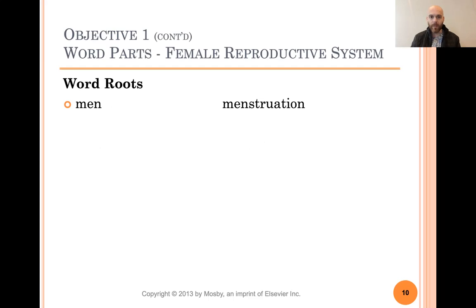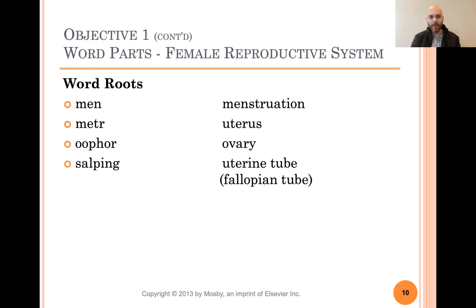Men does not mean male, it means menstruation. Metra means uterus. I think we have that one already. This is not oophore. This is oophore, means ovary. You actually say both O's separately, oophore. Salping is a word root that means uterine tube or fallopian tube, the tube that goes from the ovaries to the uterus.